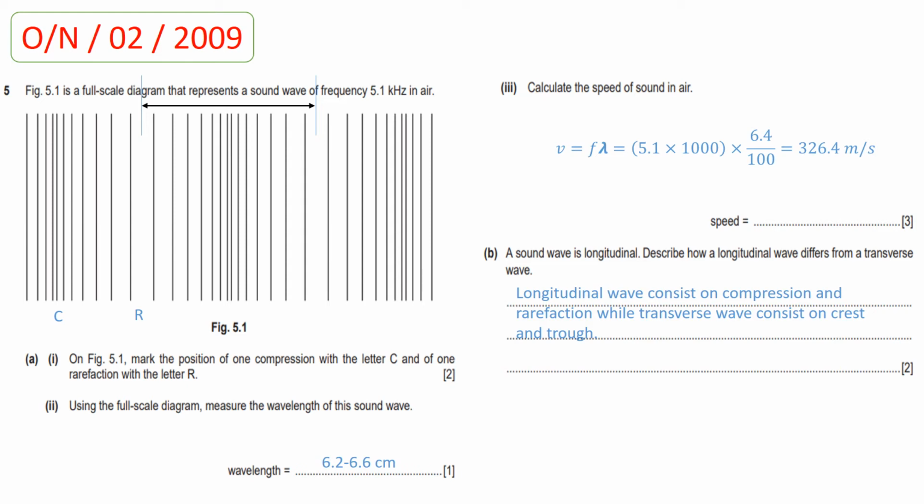Now part B. A sound wave is a longitudinal wave. Describe how a longitudinal wave differs from a transverse wave. So students, a longitudinal wave is a wave which consists of compressions and rarefactions, while a transverse wave is a wave which consists of crest and trough.